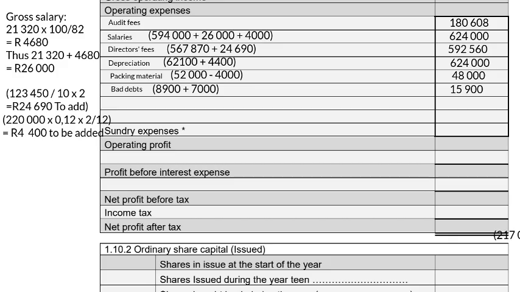Then trading stock deficit. Our opening balance for our trading stock is 217,000 from information 1, and our closing balance from adjustment 2, we have 211,000 Rand on hand, which we need to subtract. That then gives us a trading stock deficit of 6,000 Rand.